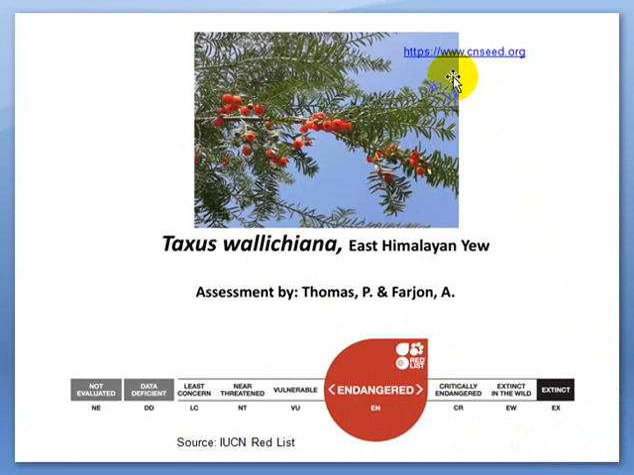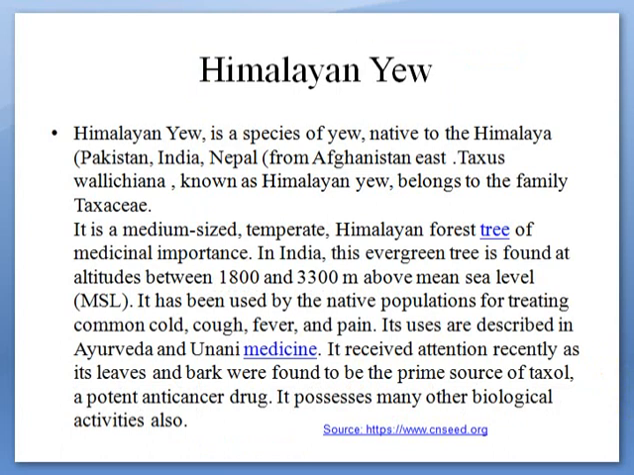This picture has been taken from www.iucn.org. What is Himalayan yew? Himalayan yew is a species of yew. It belongs to the genus Taxus, native to the Himalaya. You can find this species in Pakistan, India, Nepal, even in Afghanistan to the east. Taxus wallichiana, also known as Himalayan yew, belongs to the family Taxaceae.